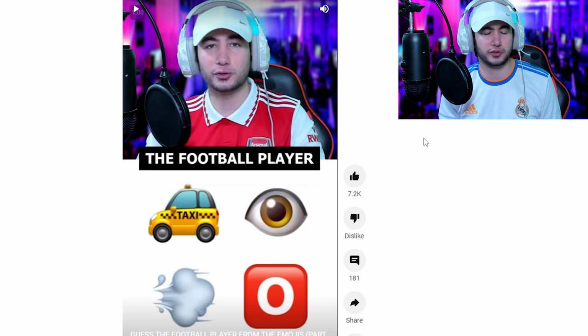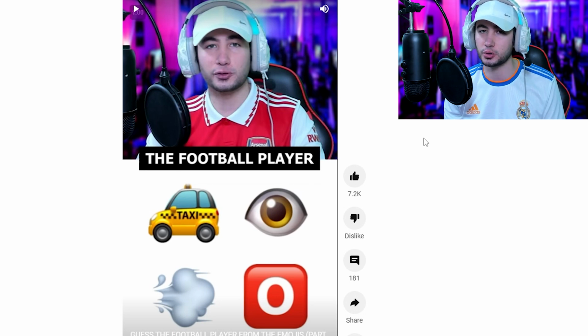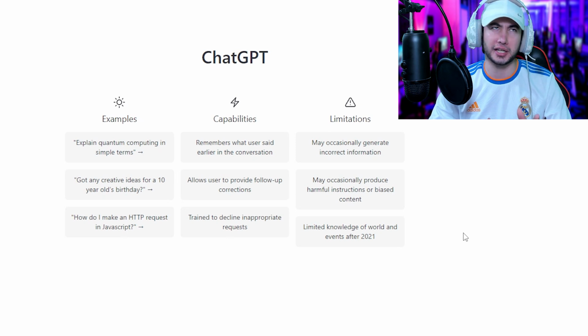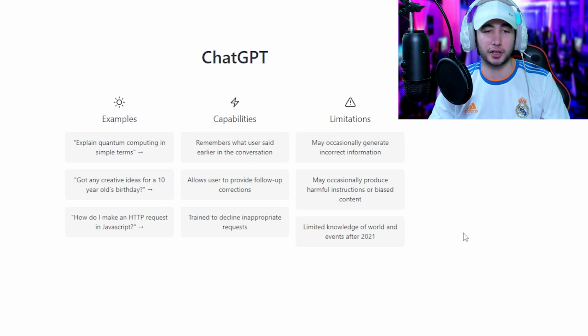At first it almost feels nonsensical, but if you combine the words and/or the synonyms and/or the sounds associated with these emojis, you would create the name of the player. For this example, it would be cab, I, air, O, which sounds very similar to the name Caballero of the Spanish goalkeeper. The objective of this video is to teach ChatGPT the logic of that emoji puzzle and for it to understand so well that it could create these itself. If it would be able to understand this, then I would create hundreds of videos and get so many views.